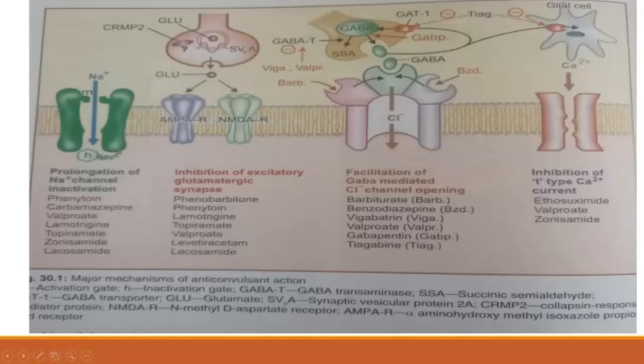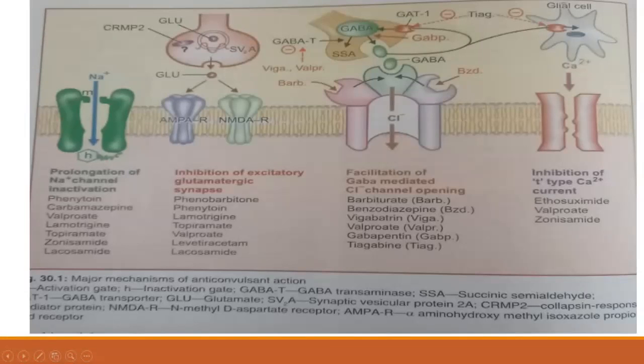If you study the drugs under prolongation of sodium channel inactivation, the drugs are phenytoin, carbamazepine, valproate, lamotrigine, topiramate, zonisamide, lacosamide. Just study this; you have to learn it by heart, and then it is very easy.